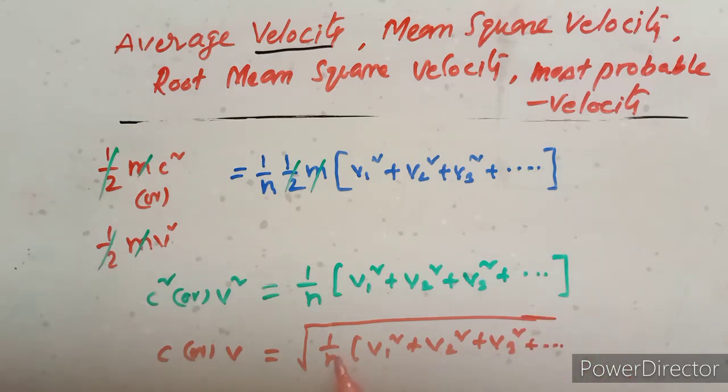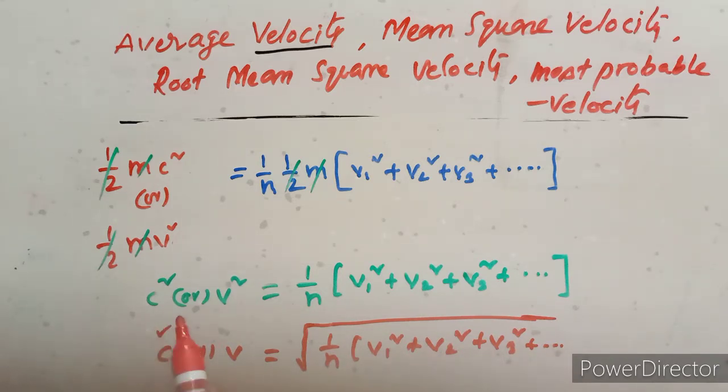This is the root, this is the mean, where 1 upon n, n is the number of particles, and this is the square.